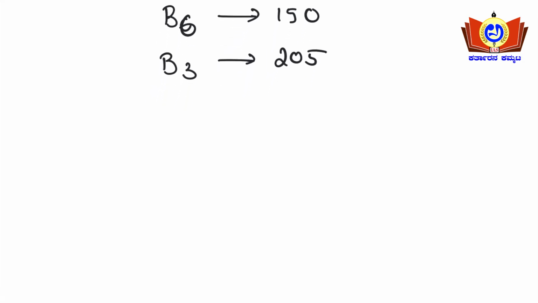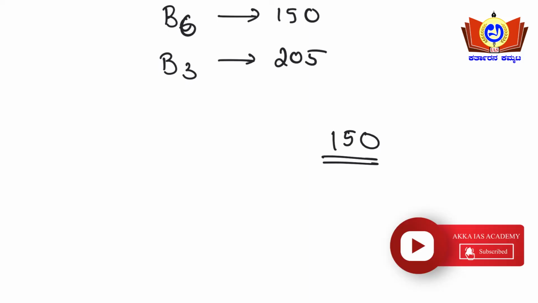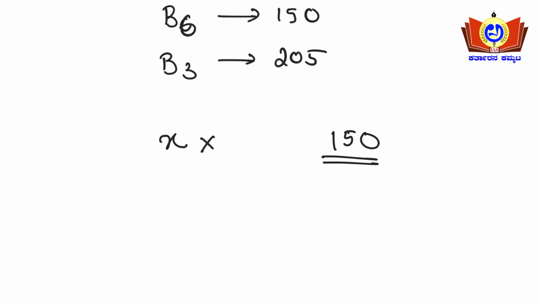What does the question ask? You need to make the calculation or write the formula in a very precise manner. Total sales of branch B6 for both the years is 150. This 150 is what percentage of the total sales of branch B3, which is 205?